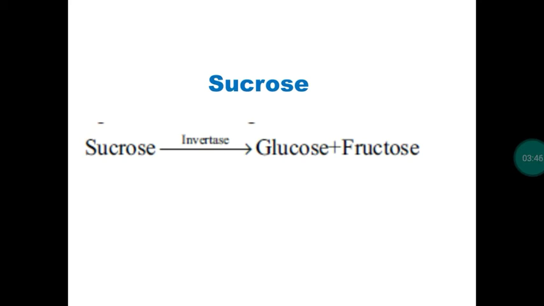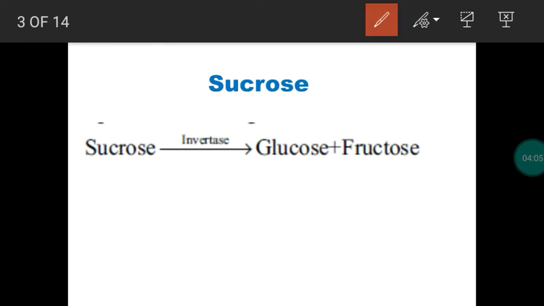If you take honey, sucrose is present along with glucose as well as fructose. So in honey you have a mixture of glucose, fructose and sucrose. Sucrose is an example of a disaccharide. When we do the hydrolysis process, it provides two monosaccharide units, glucose as well as fructose.